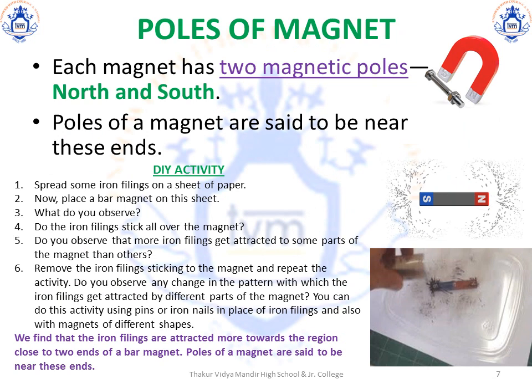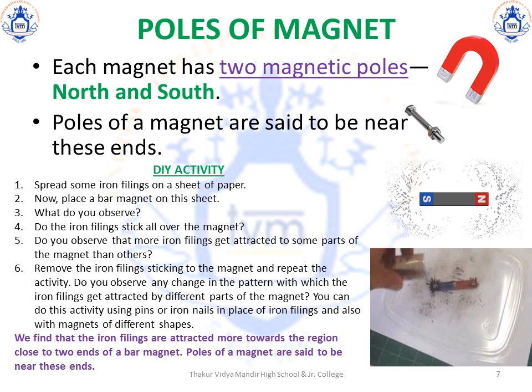Whenever you see substances attracted to a magnet, you will notice that they are attracted to a particular region of the magnet, usually located towards the end of the magnet. Now, each magnet has two poles, the north and the south. The poles of the magnets are always near the ends of the magnet. In case you break a magnet into two, it will again develop two poles.